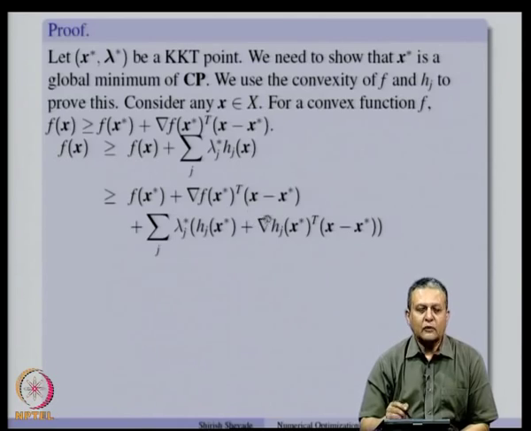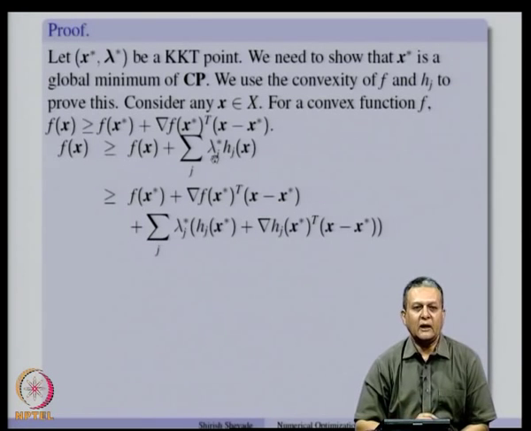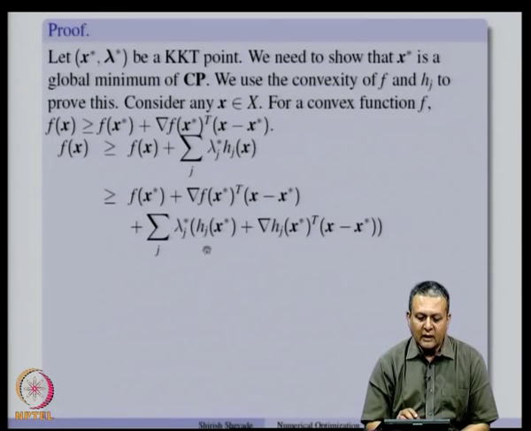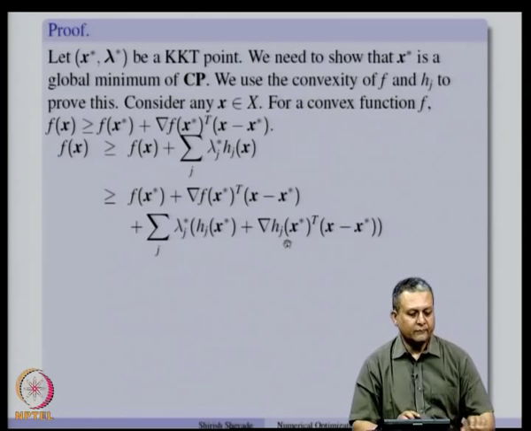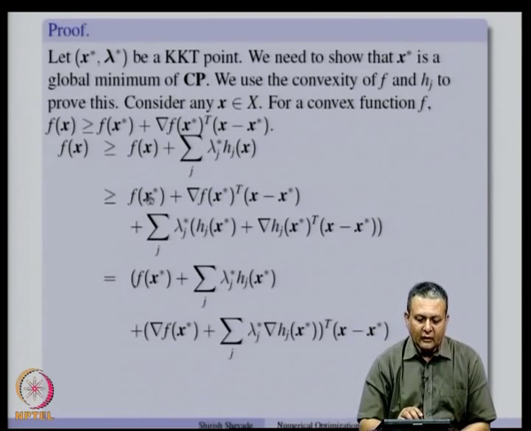So, in this we have used the convexity of both f and h_j. Now, let us rearrange these terms together. Let us combine this term with this term, and then all the terms involving the gradients of f and gradient of h_j(x), we will combine them together. So this quantity is nothing but f(x*) plus sigma lambda_j* h_j(x*) plus, let us combine the terms involving gradients: gradient f(x*) plus sigma lambda_j* gradient h_j(x*) transpose (x minus x*).